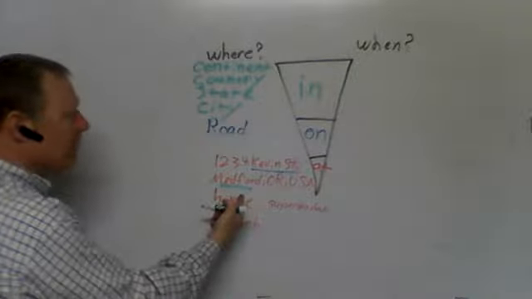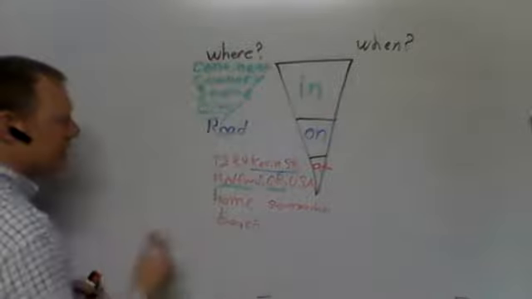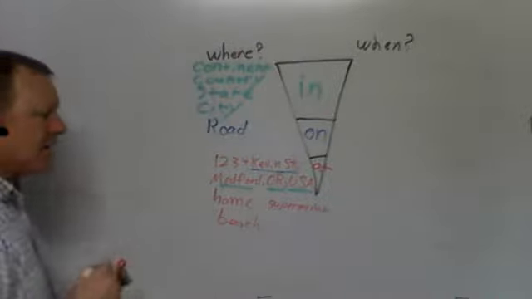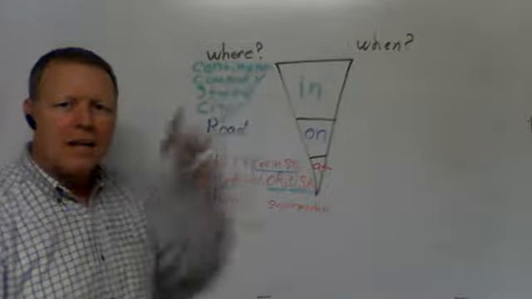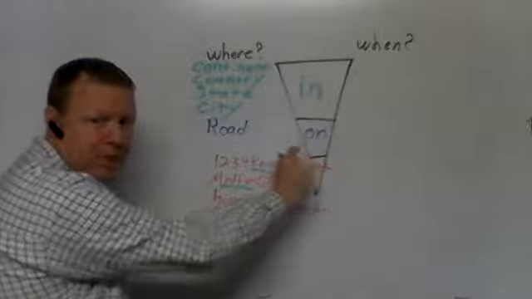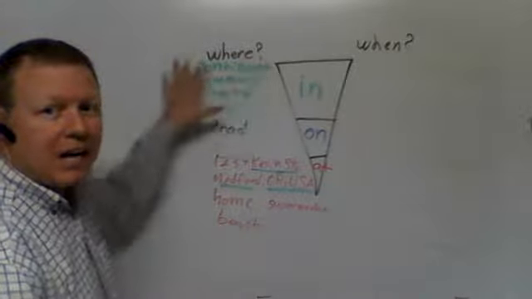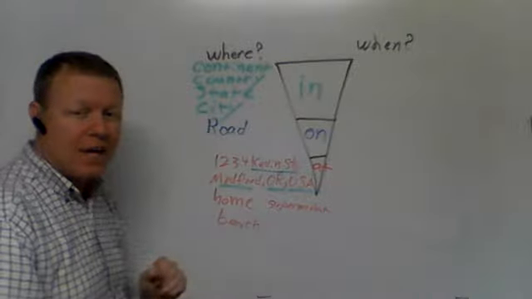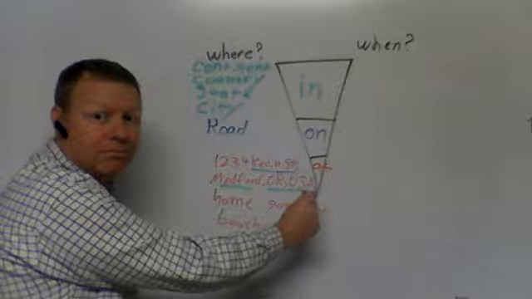Why am I using at when I've got the name of a city? Shouldn't that be in? Oh, and here's a state, that's in, and here's a country, that's in. Why am I using at for this stuff that's on and in? Well, because if you're using one preposition for all of this information, if you're putting a lot of information into one thing, you use the smallest preposition that you have.